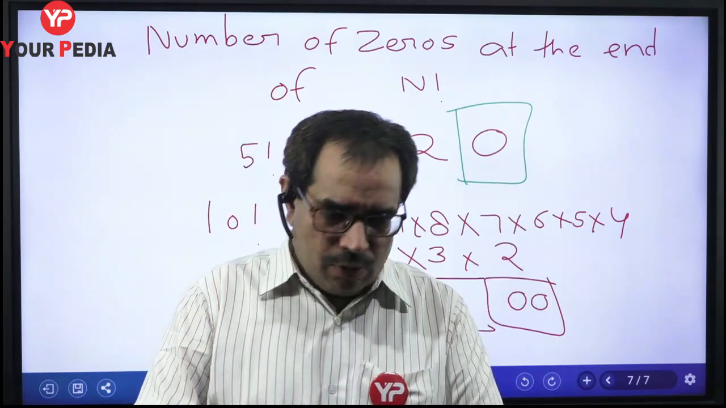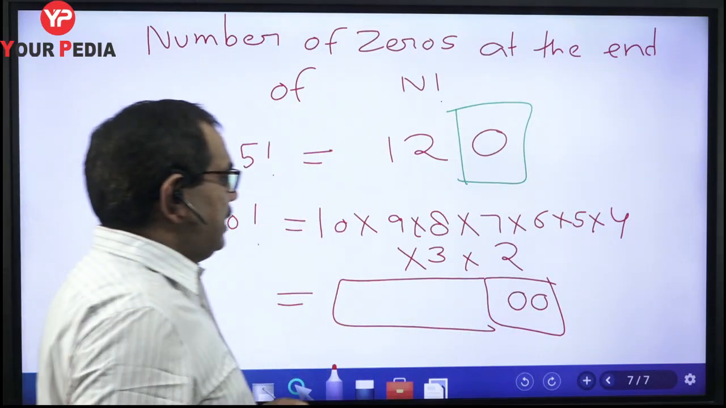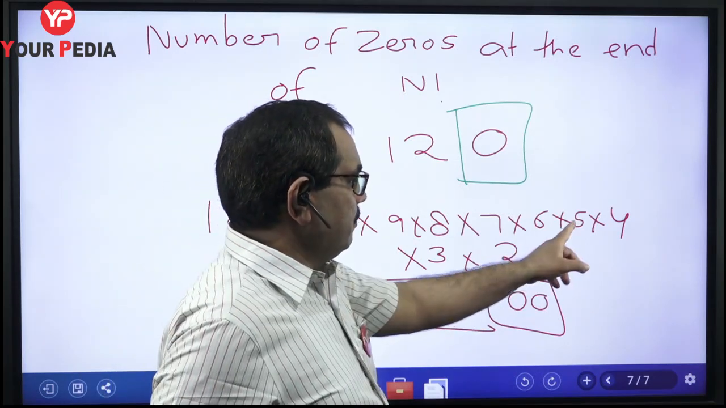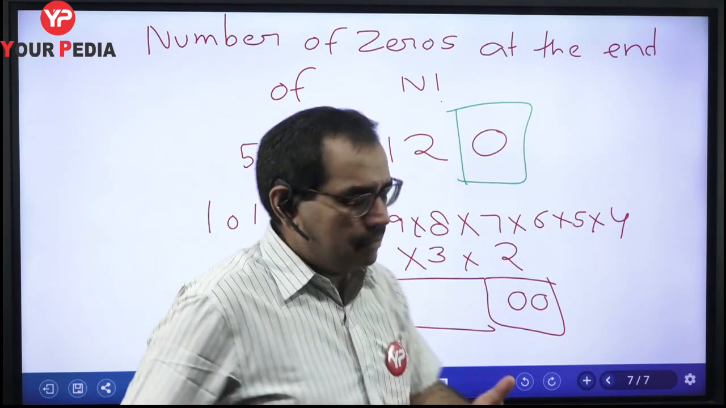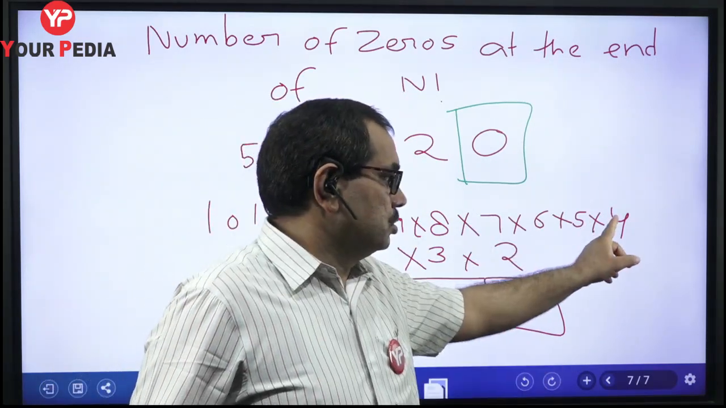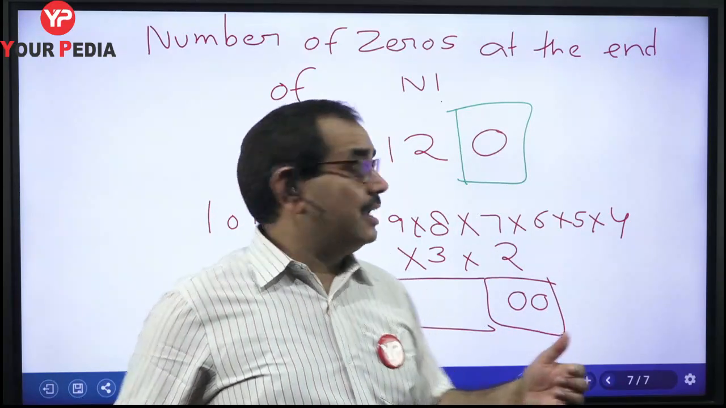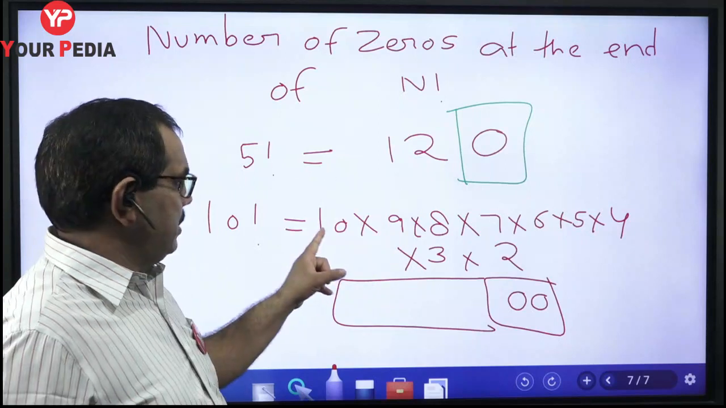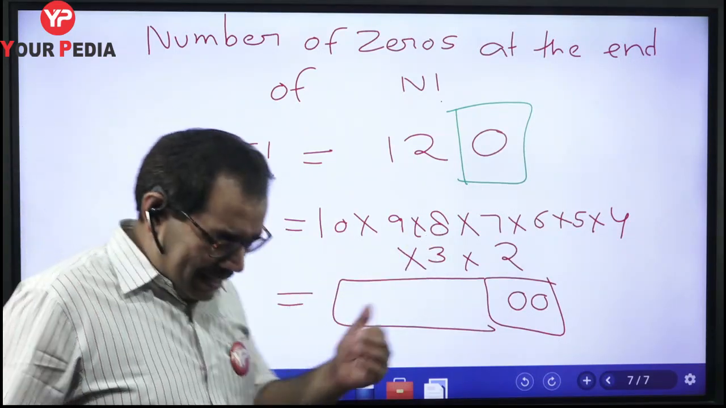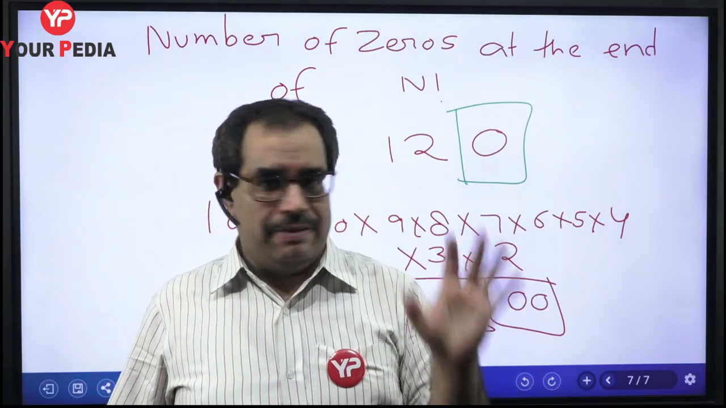So to make a zero, we require a pair of 5 and 2s. Clear? Now from this also we can see that when we write a factorial from the start, here 1, 2, 3, 4, 5, first we get the first 5, but before that we have three 2s, 2 into 2 into 2. If we move forward, we will get the second 5 here, and before that we have obtained 3 2s also here. So in any factorial, the number of 2s is greater than the number of 5s.